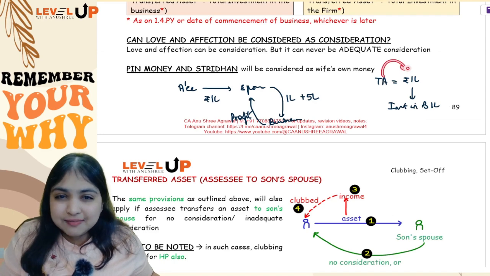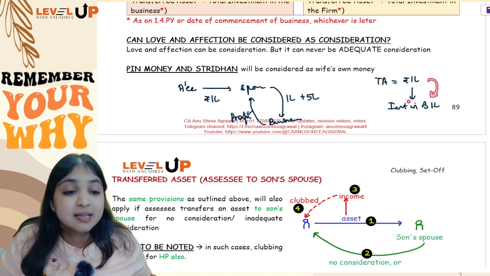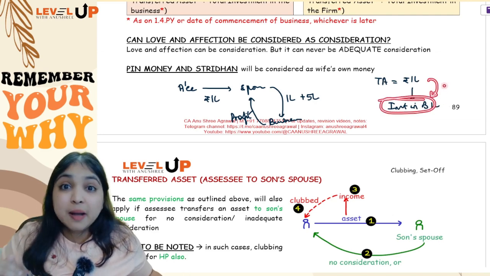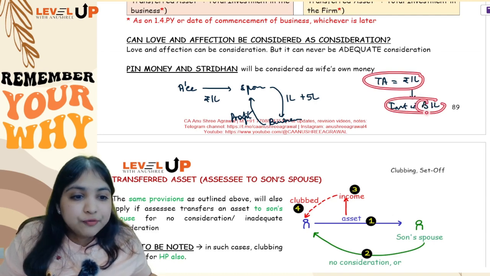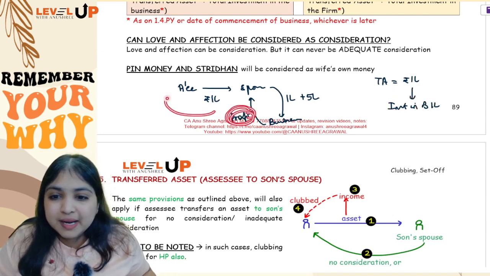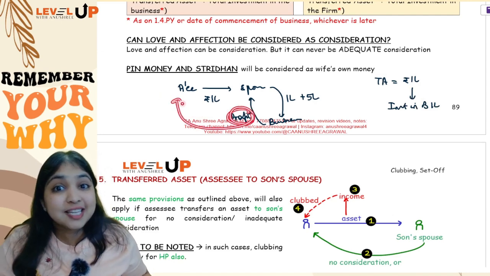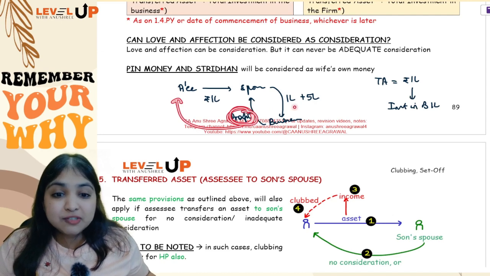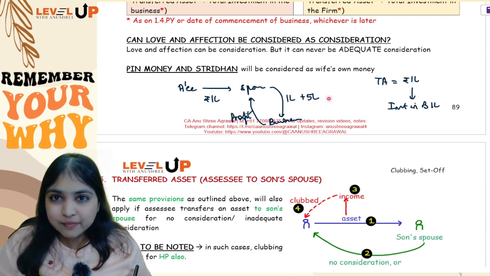Because the transferred asset is 1 lakh rupees cash which has changed form into investment in business. So for this, any income from the transferred asset in same form or different form will be clubbed. So from the business, she is earning some PGBP, some income. That income will be clubbed with the assessee. But can you club this entire profit with the assessee? No, because this profit is from 6 lakhs investment. So proportionately only you will be able to club with the assessee's income.